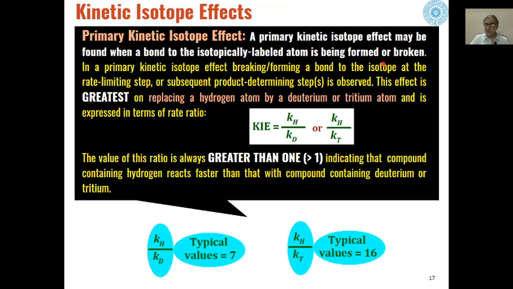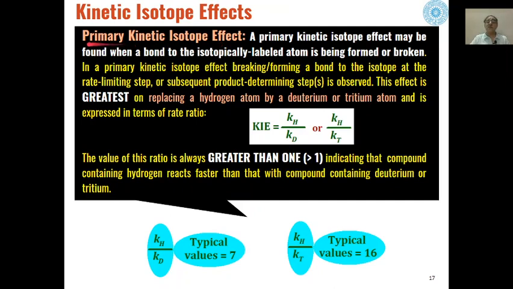For example, if we are using a carbon-hydrogen bond or a carbon-deuterium bond and we compare the ratio of these two, then only if the rate determining step involves the breaking of this carbon-hydrogen or carbon-deuterium bond will these kinetic isotopic effects come into play.